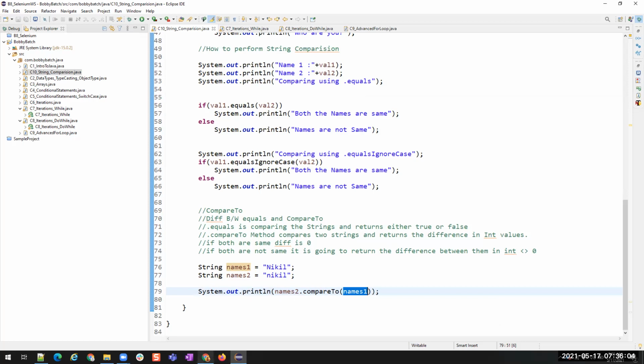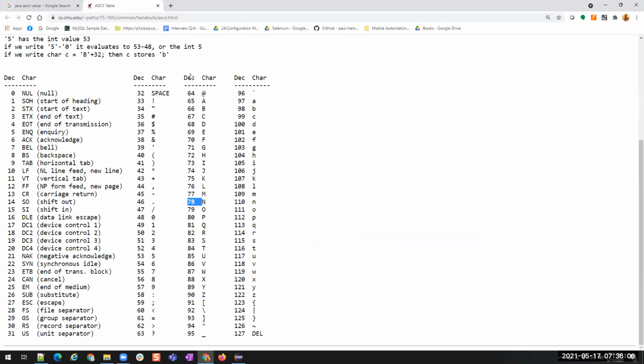So these are the Java ASCII values for alphabets. You see, capital A starts at 65 and it ends at 90, whereas lowercase alphabet starts at 97 and ends at 122.